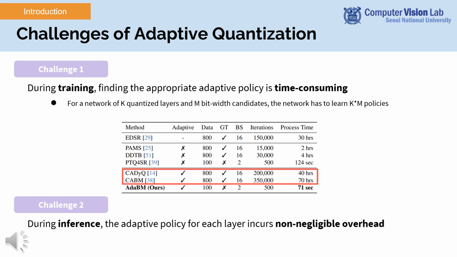Although existing adaptive quantization methods provide better trade-off for inference, there are two remaining challenges. First, during training, finding the adaptive policy takes too long. For example, for a network of k layers and m bit width candidates, the network has to learn k times m policies, which in turn requires training with the full original training dataset for up to 40 to 70 hours. And second, during the inferencing through the adaptive modules, the k modules in this case incur non-negligible additional cost.